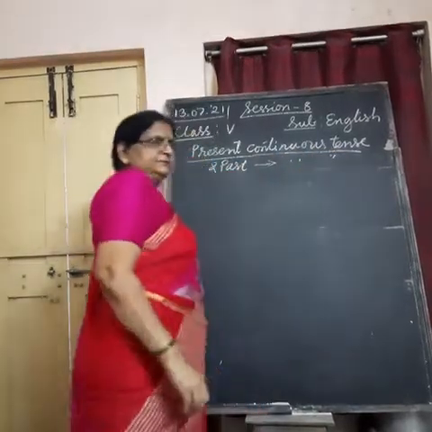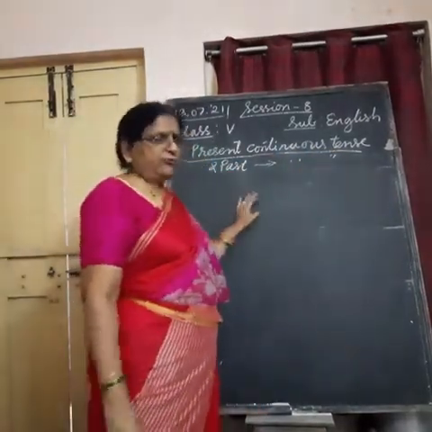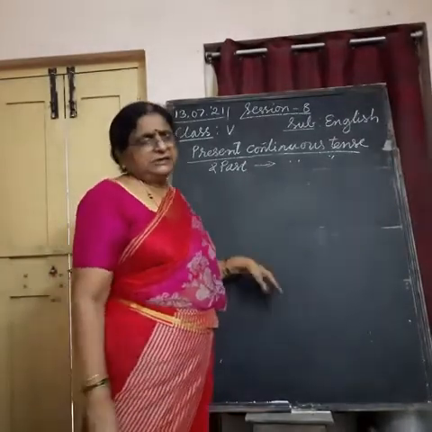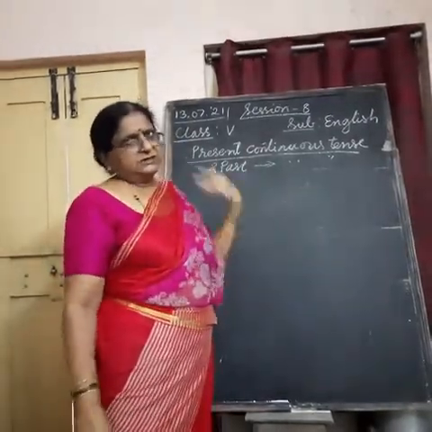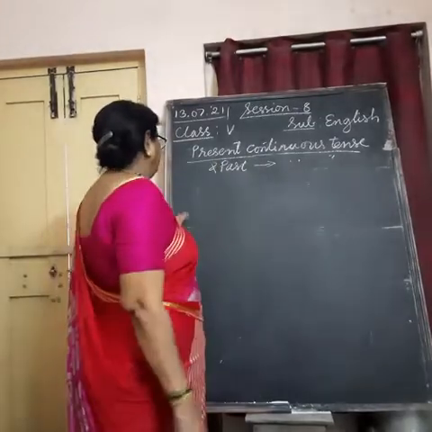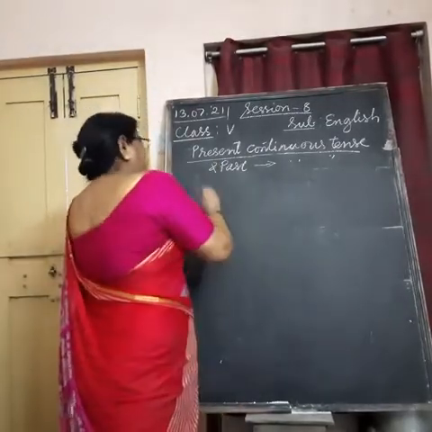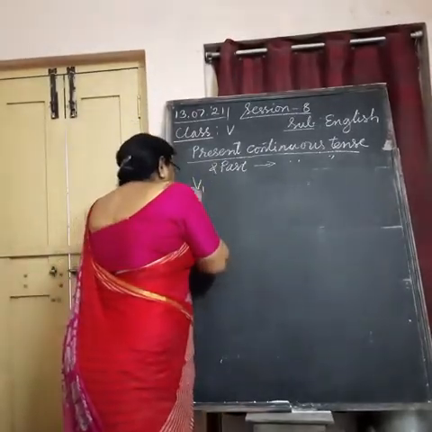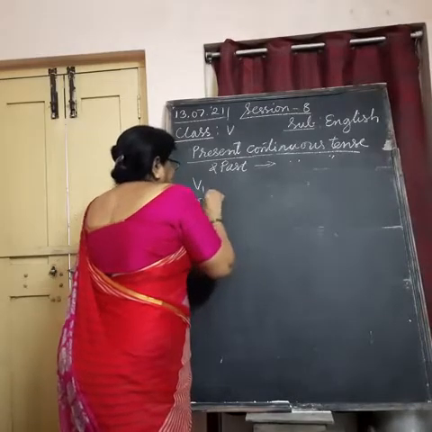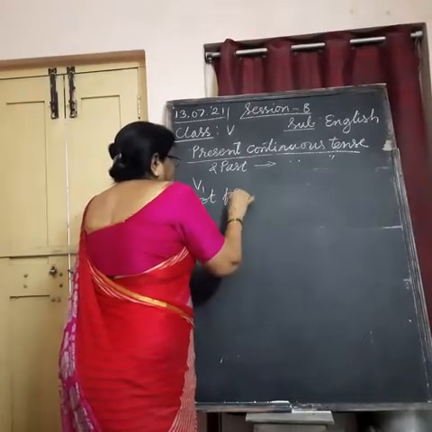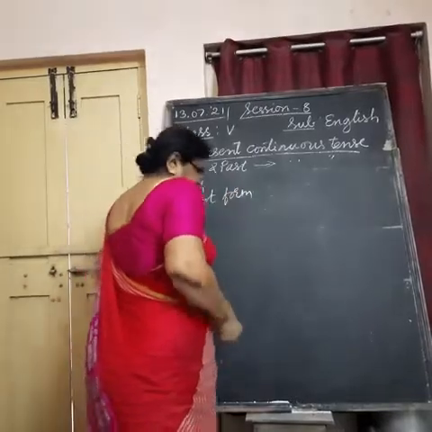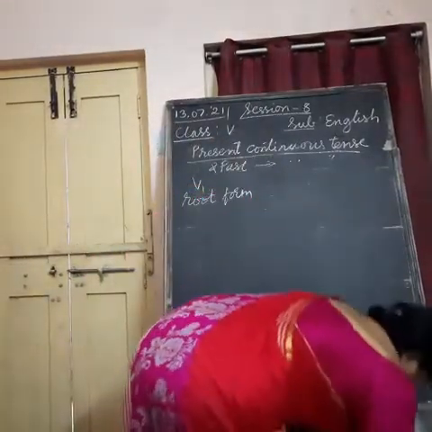How to form the present continuous tense and past continuous tense is our point now. Everything should go with our root form. I mean, everything we form from the root.